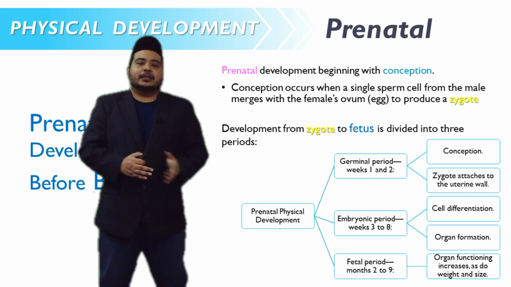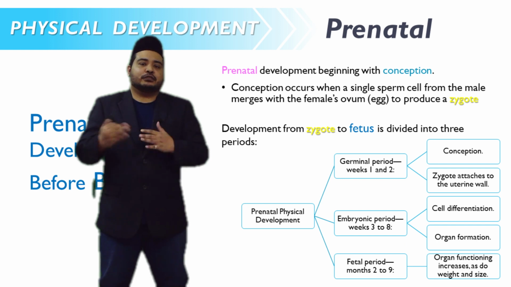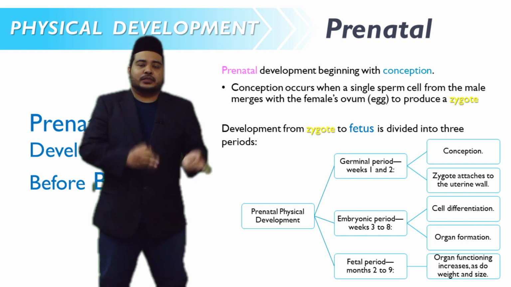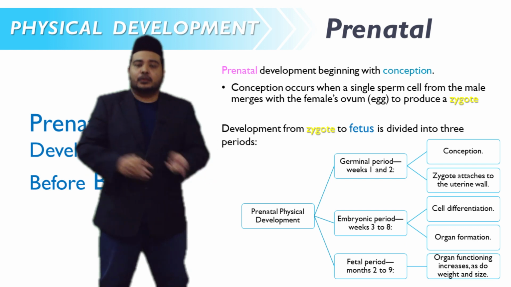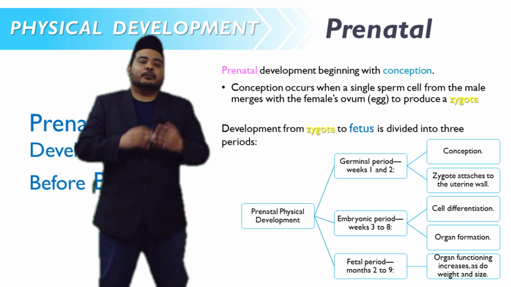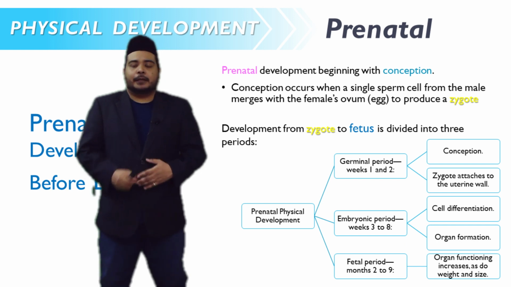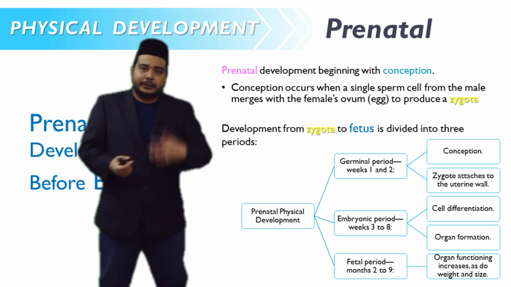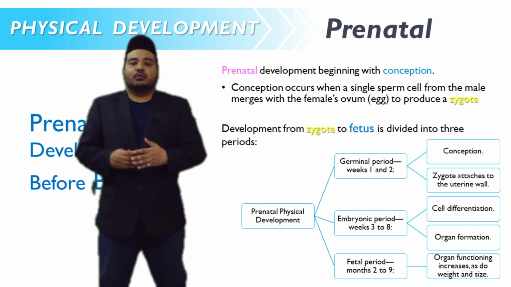And this zygote will develop in three different phases. The development of zygote to fetus is divided into three periods, which are germinal period from week 1 and week 2, embryonic period from weeks 3 to week 8, and lastly the fetal period, from 2 months to 9 months. Under the germinal period, weeks 1 and 2, conception happens, like we discussed just now, and the zygote attaches to the uterine wall.